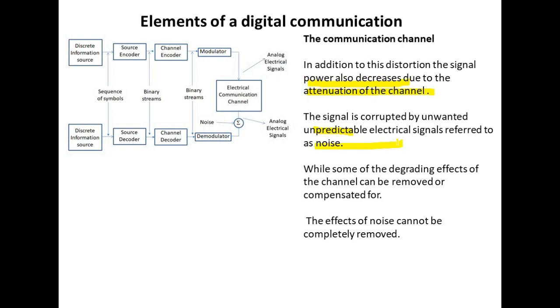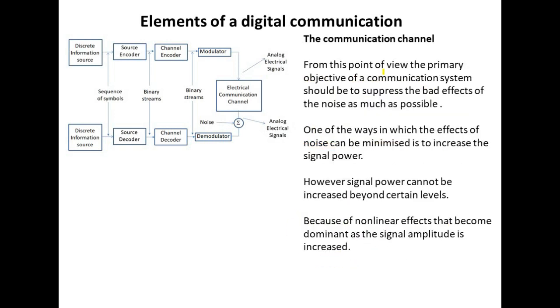While some of the degrading effects of the channel can be removed or compensated for, the effects of noise cannot be completely removed. From this point of view, the primary objective of a communication system should be to suppress the bad effects of the noise as much as possible.